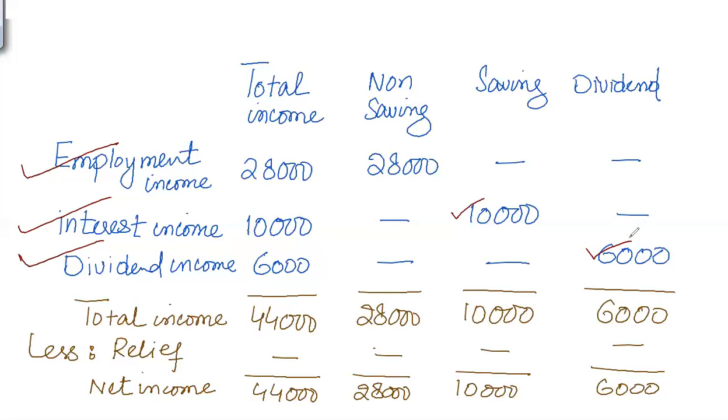So after identifying all sources of income and accumulating them, now find out the total of all sources of income. As far as the total is concerned, the total is 44,000: 28,000, 10,000, and 6,000. So total income and then the total of each individual income.